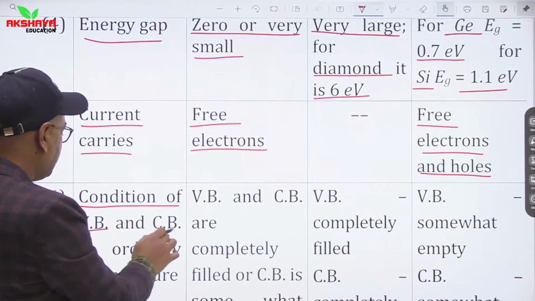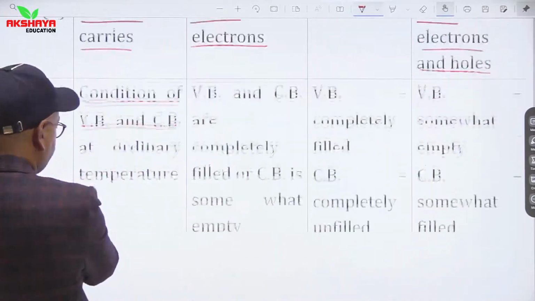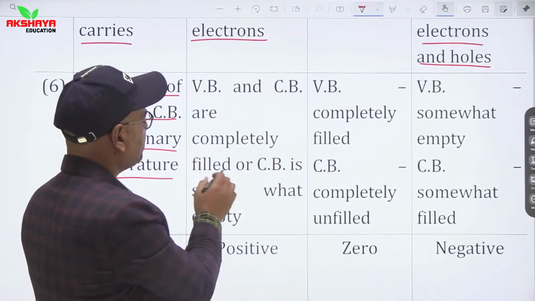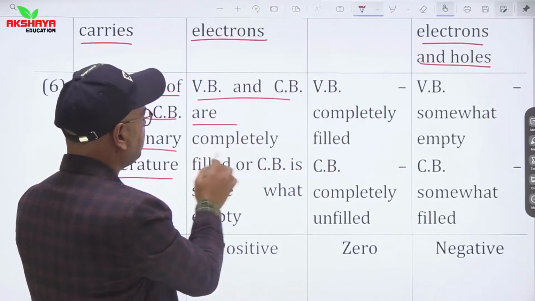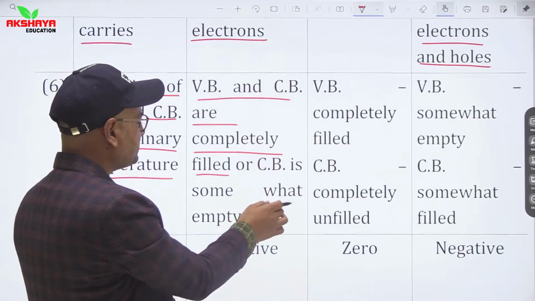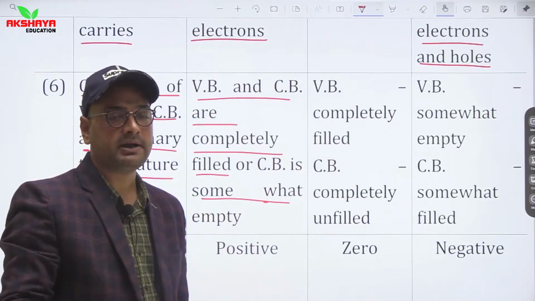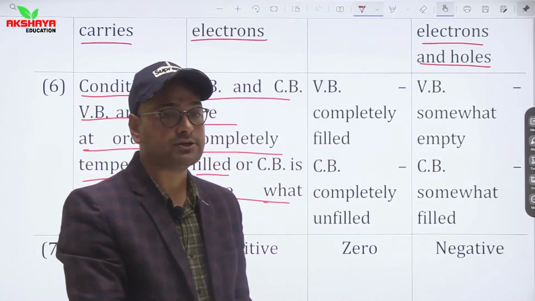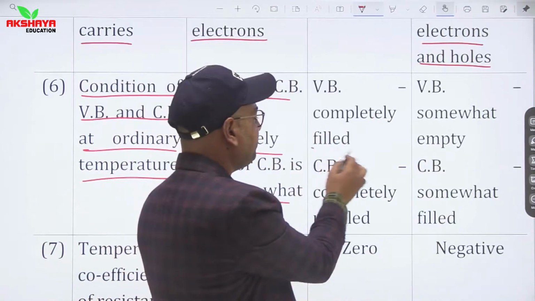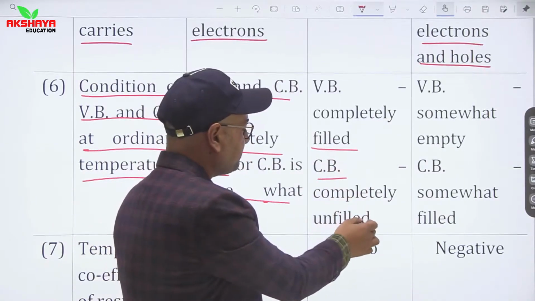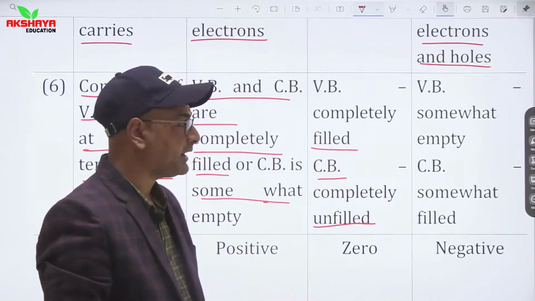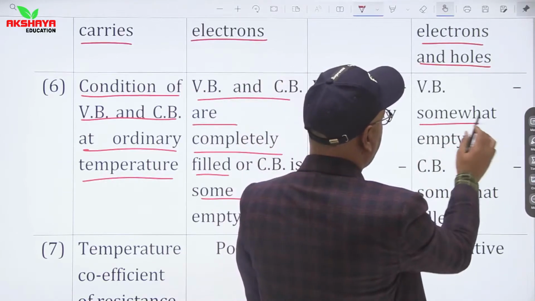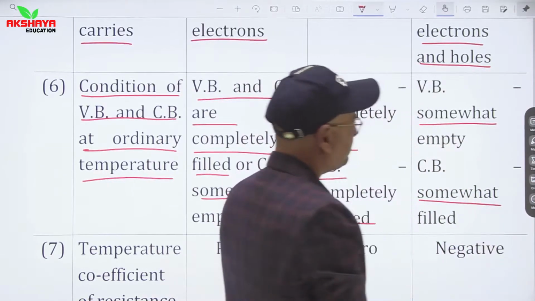Condition of valence band and conduction band at ordinary temperature. At ordinary temperature, the valence band is completely filled or the conduction band is somewhat empty, or we can say the conduction band is partially filled, for conductors. While for insulators, the valence band is completely filled and the conduction band is completely vacant. While in case of semiconductors, the valence band is somewhat empty and the conduction band is somewhat filled.